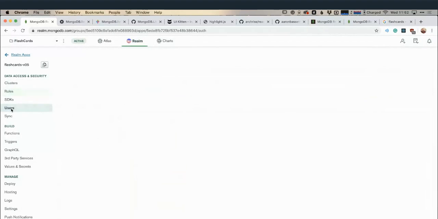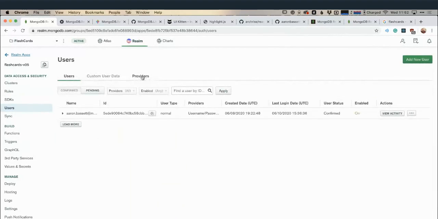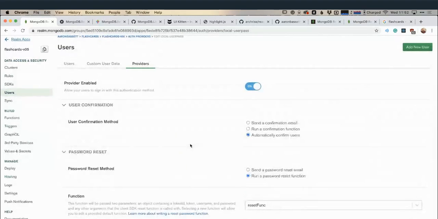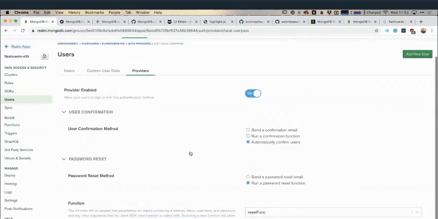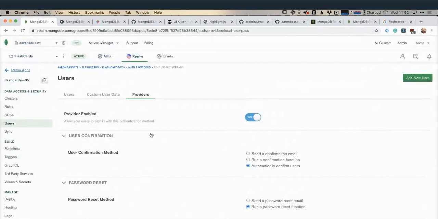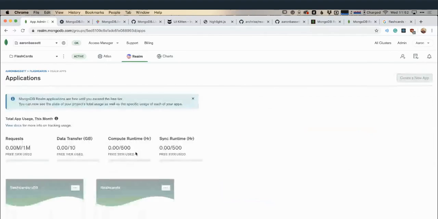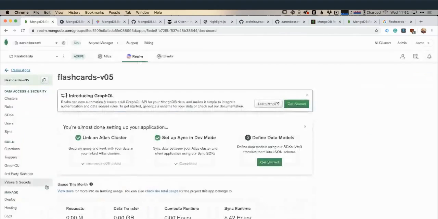All my rules, sorry, as well as here, I've got my provider, which is my email provider, and the reset function. So I just want to confirm all that kind of stuff we went through before. This is how I'm controlling access to the database, not through the cluster itself. I never have to generate a database user here. It's all being done through my Realm app, which is controlling all the users, setting all the rules, doing all the sync, everything else.